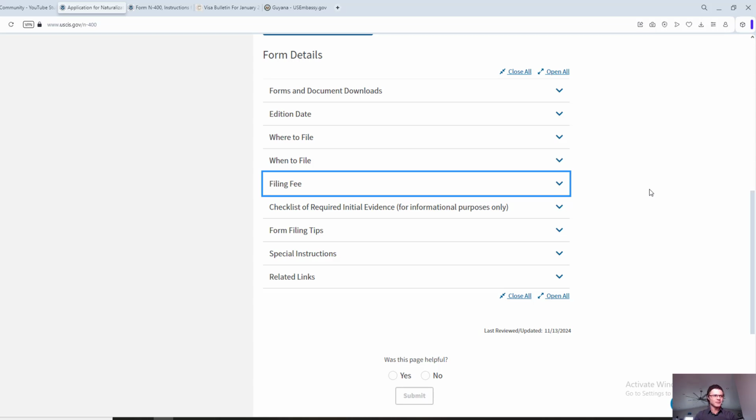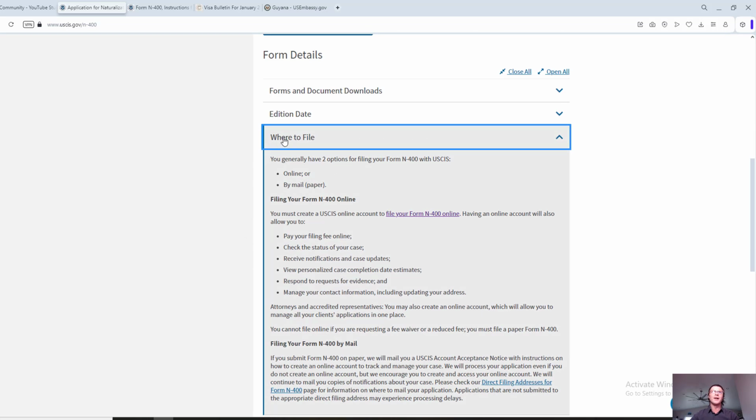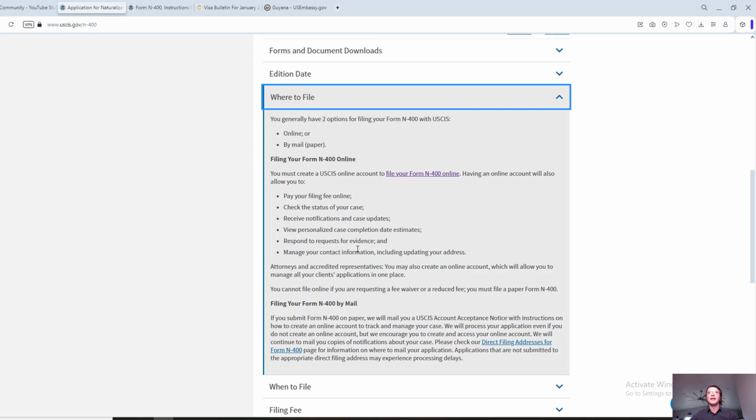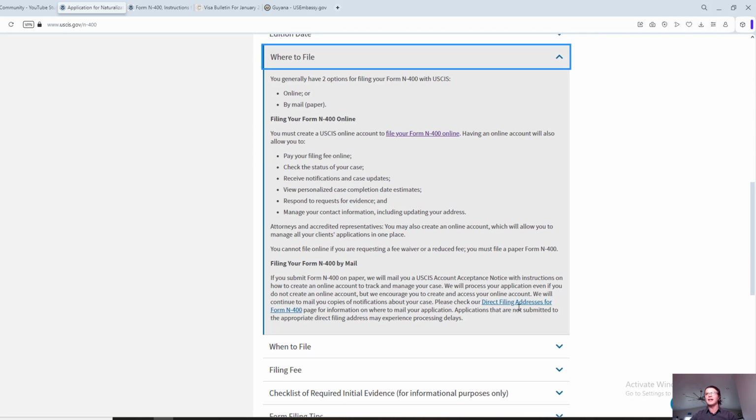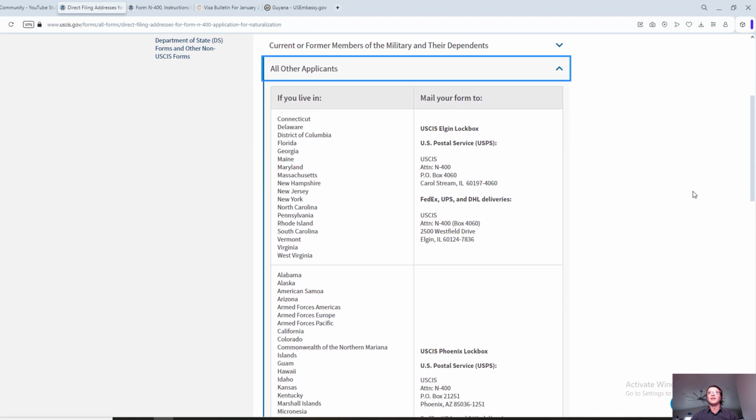But if you're doing it via regular mail, mailing service, you need to know where to file it. So again, USCIS.gov, this is where the answers are. Here's the drop tab for where to file. All right, so we're going to go and see where the addresses are, direct filing addresses for Form N-400. Let's click on that. So there are two different filing locations. There's one separate for current or former members of the military and their dependents, and there's everybody else. All right, so we're going to click on everybody else.